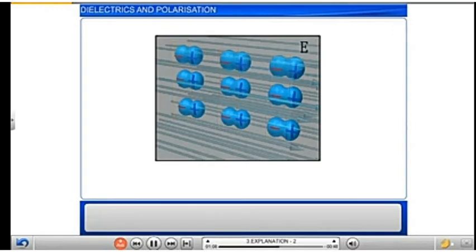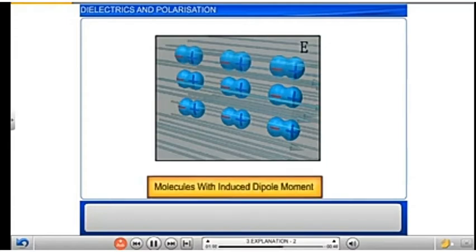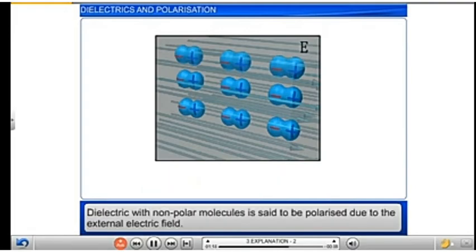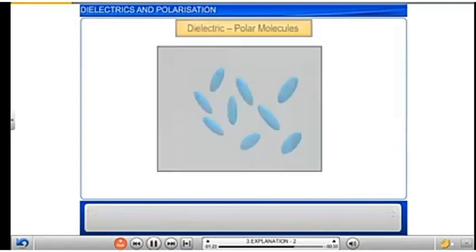Therefore, in the dielectric with non-polar molecules, the molecules now possess some induced electric dipole moment, and the dielectric is said to be polarized due to the external electric field.